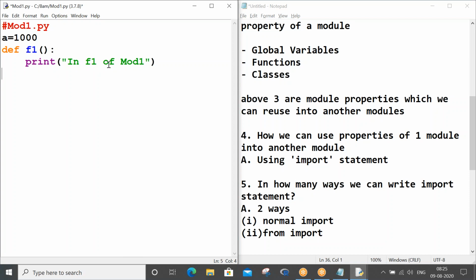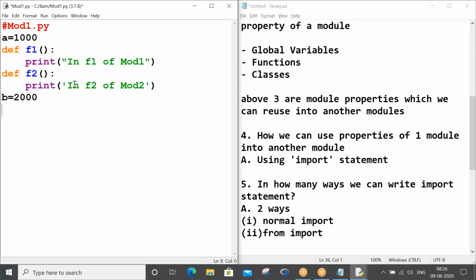Now you can also define another function f2, which prints "in f2 of mod2". You can also have another variable, b equals 2000.